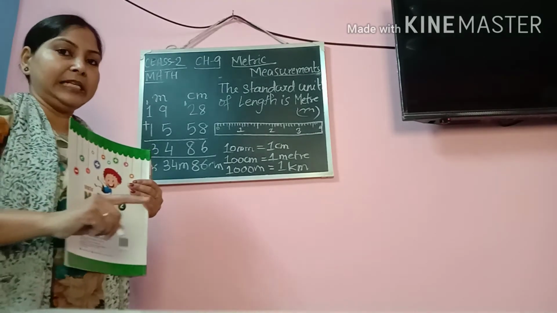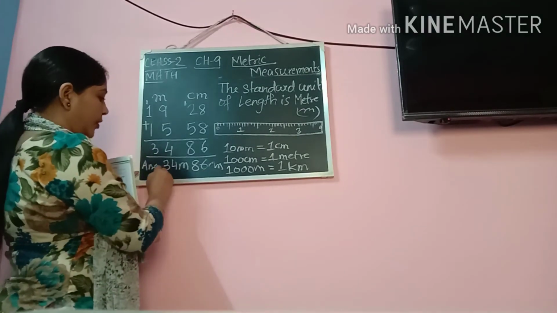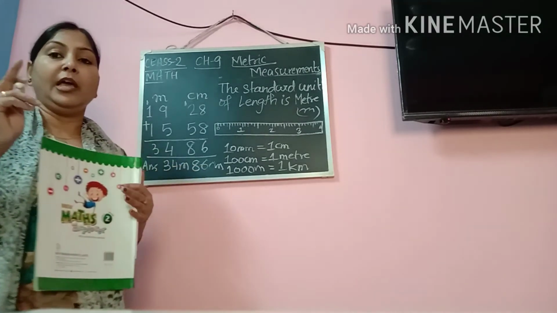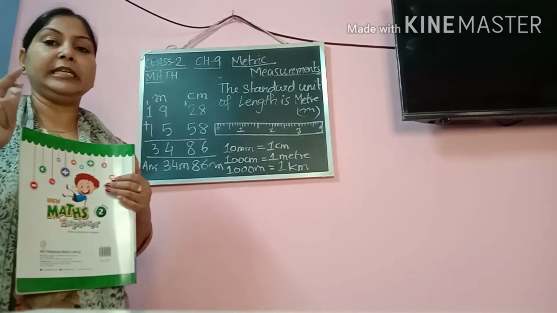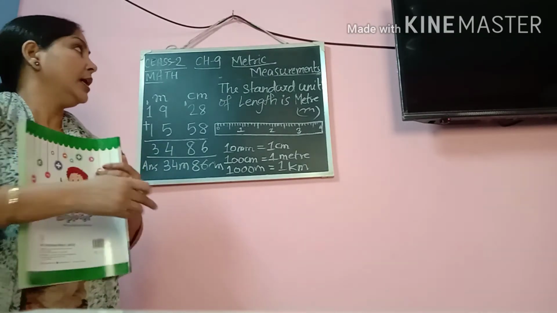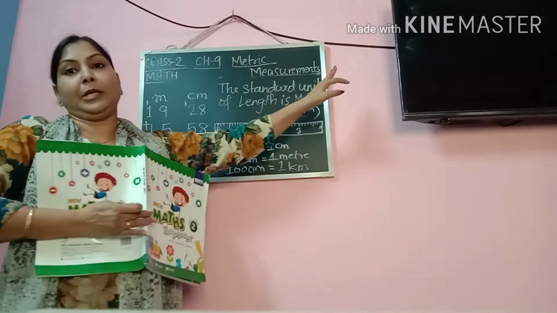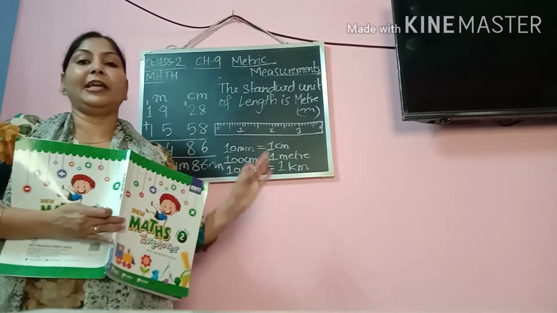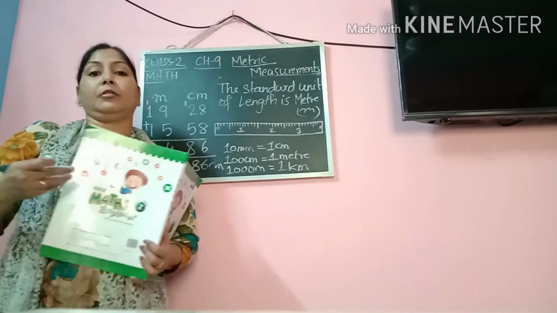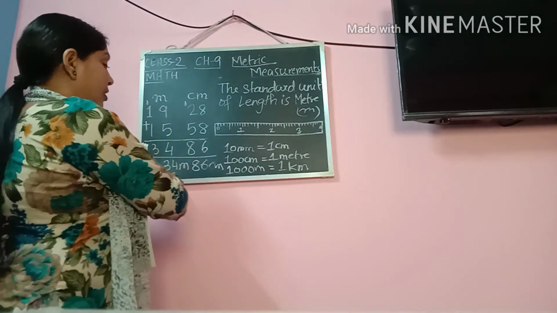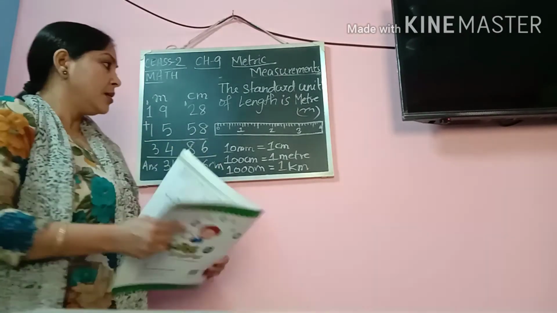And always write the answer clearly. Okay, don't write without the unit. If you are not using the unit, it is incorrect. You have to use the unit because we are learning metric measurement, and here units are very, very important. So you have to give importance to the unit. When you write the answer, always use the units.